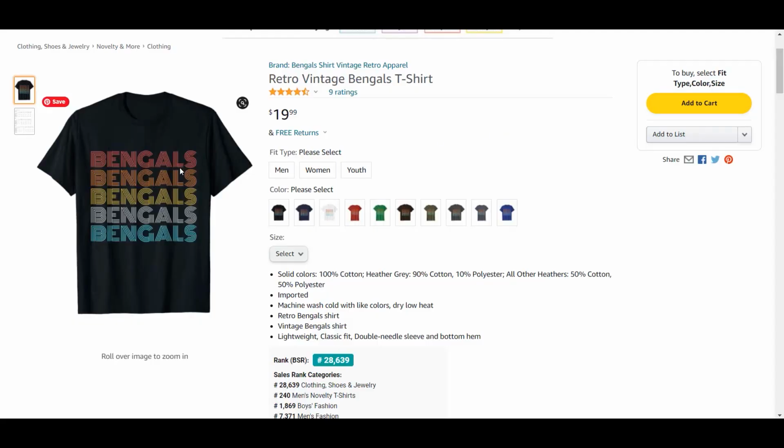So guys, this is the t-shirt design I was talking about, and it is just a simple word Bengals in this vintage style typography, and it has quite a good rating and a low BSR, actually pretty low BSR, which means that it is selling a lot. Now as it is still available on Amazon, it means that it has not been taken down and it is good to go. But still, I think this can be a big problem.